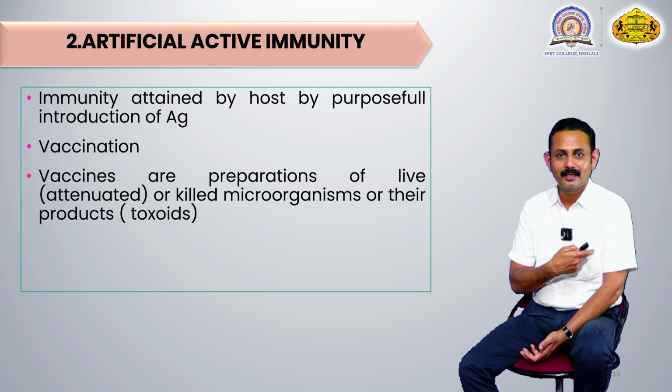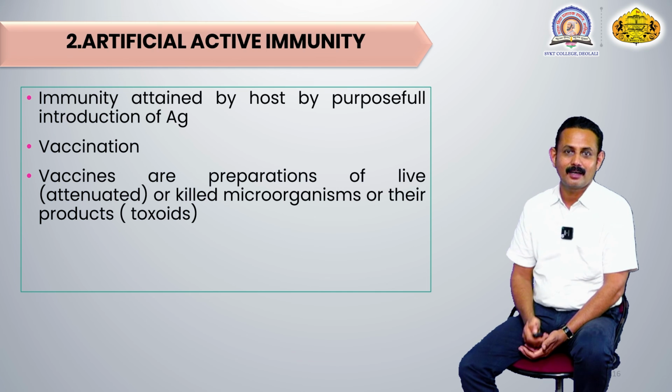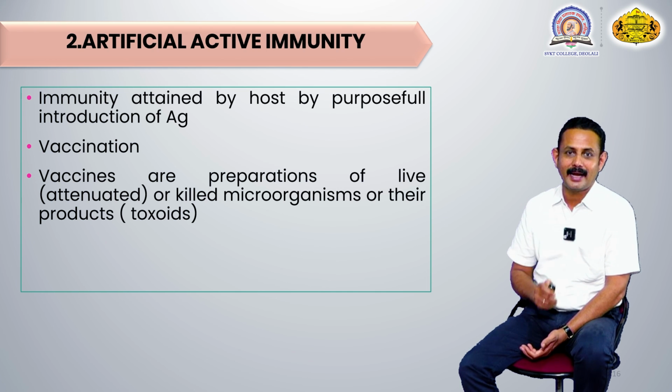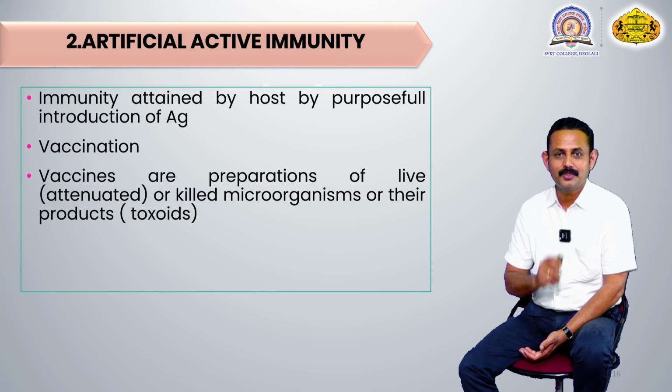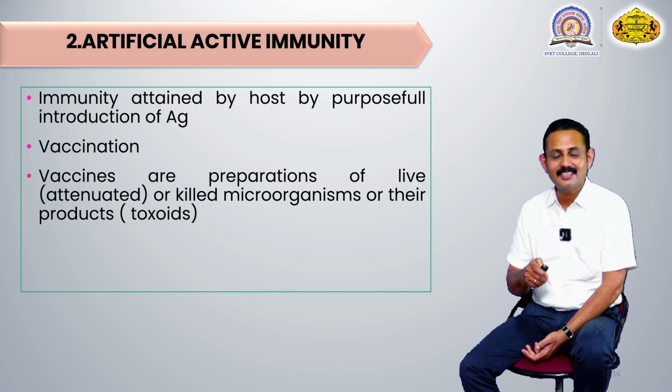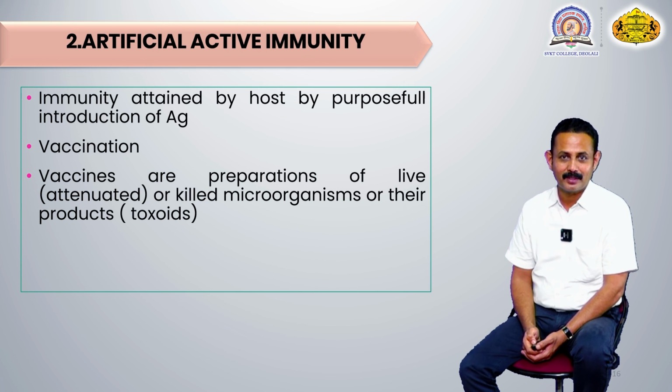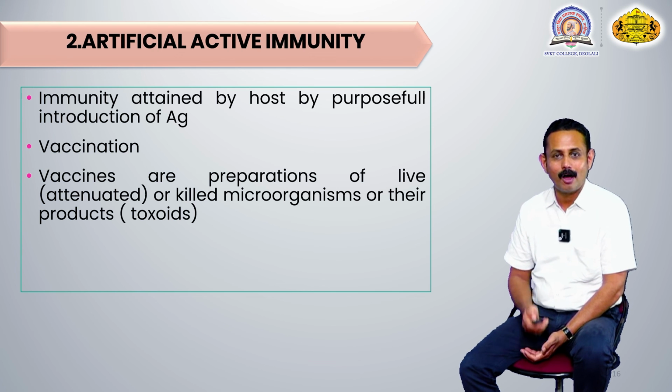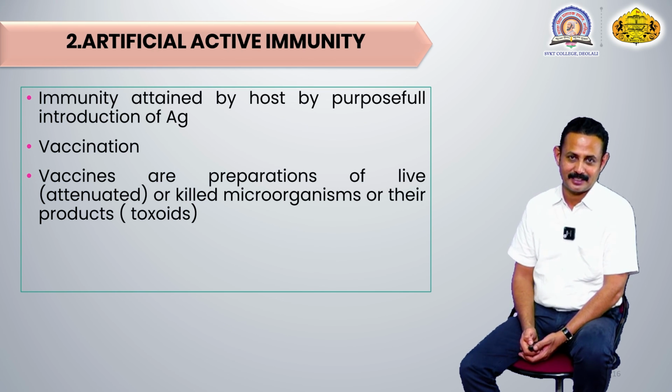So what happens here? When that X organism enters our body, it is considered by the immune system as foreign or antigenic in nature, and against it the body produces immunity either in the form of antibodies or sensitized lymphocytes.